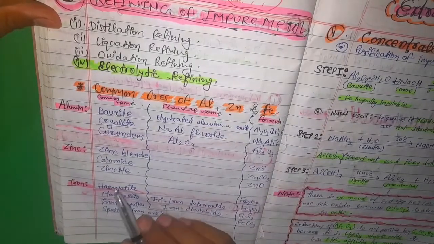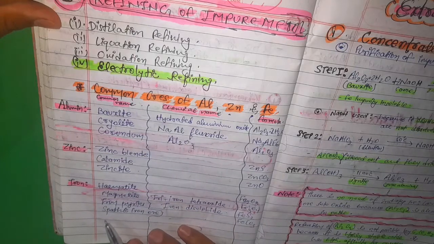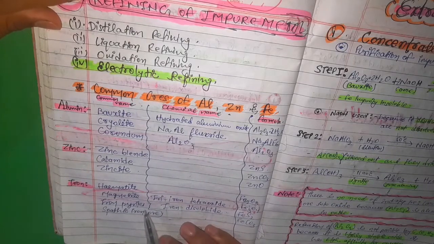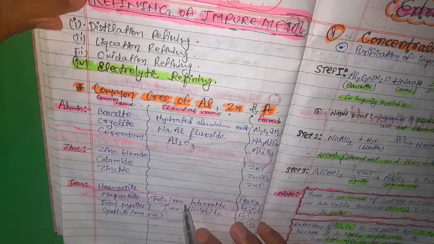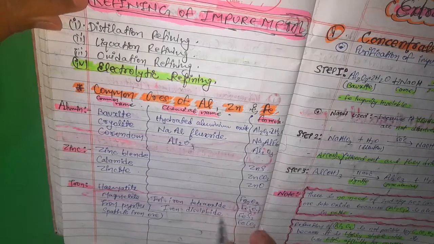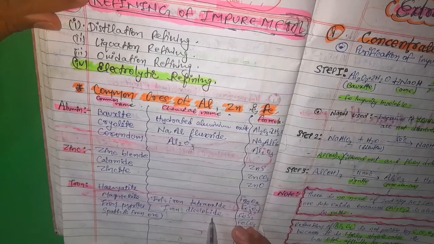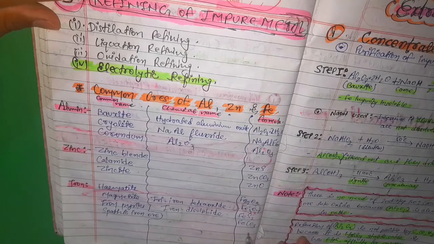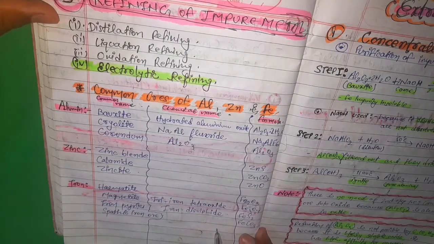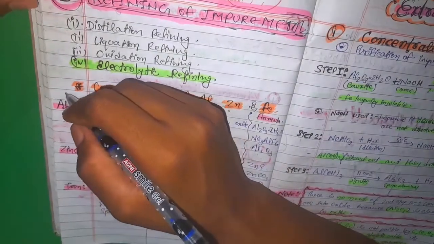For iron, there are 4 common ores: hematite, magnetite, iron pyrites and spathic iron ore. Hematite is Fe2O3, that is iron oxide, and magnetite is Fe3O4, that is tri-iron tetraoxide. Iron pyrite's chemical name is iron disulfide, FeS2, and spathic iron ore is FeCO3, that is iron carbonate. So you have to learn it. I will be putting these notes in the description, you can go through it.